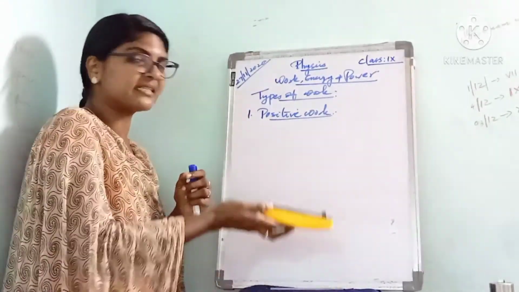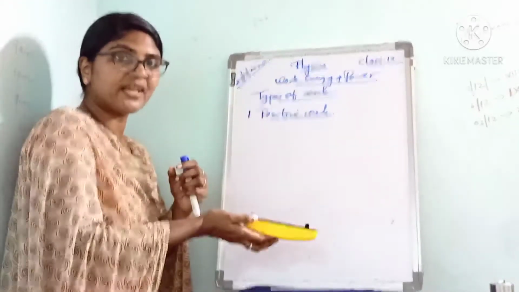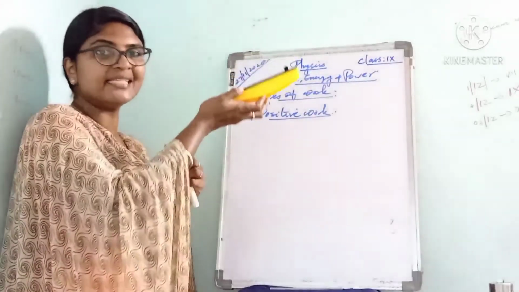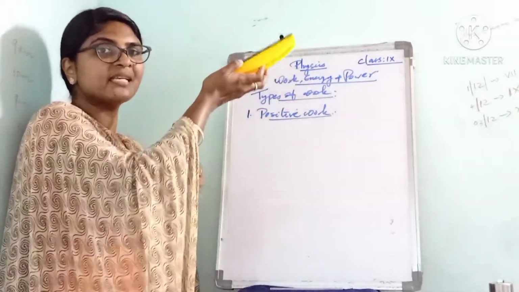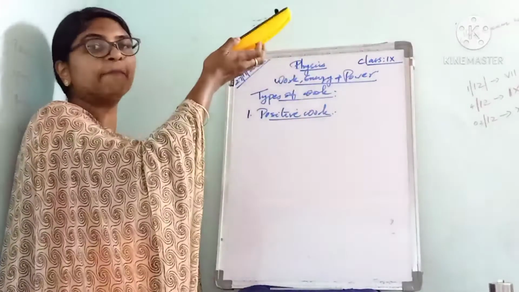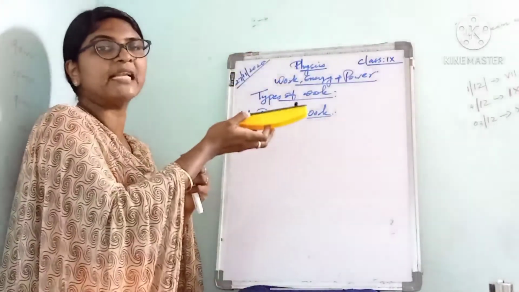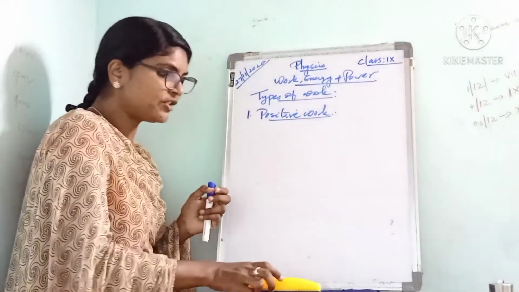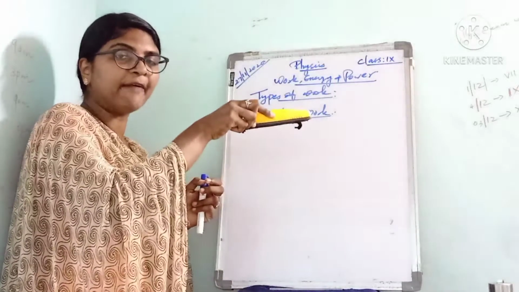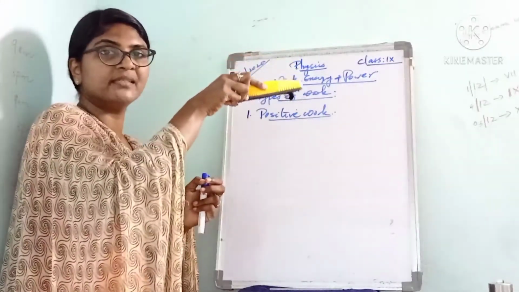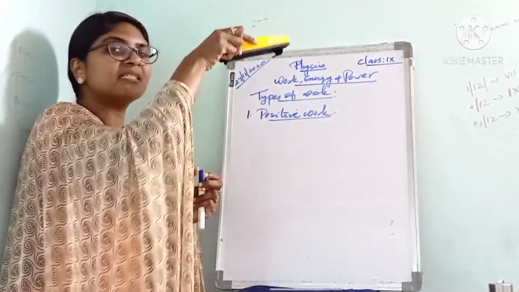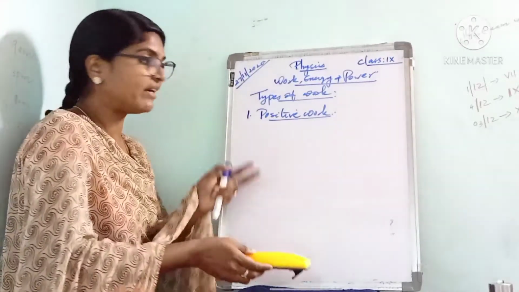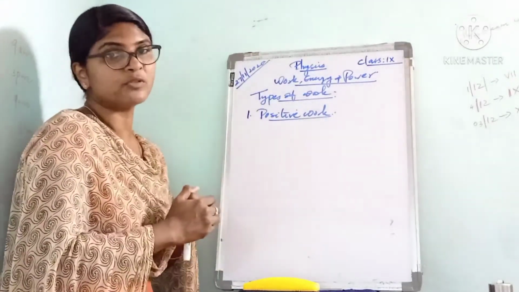You can consider another example. Here I am lifting this duster upward. That means I am applying a lifting force to lift this duster. In this case, the duster moves upwards and the lifting force is also in the upward direction. Here the work done by the lifting force is positive. The displacement of the duster is upward and the lifting force is also acting upward, so the work done by the lifting force is positive.